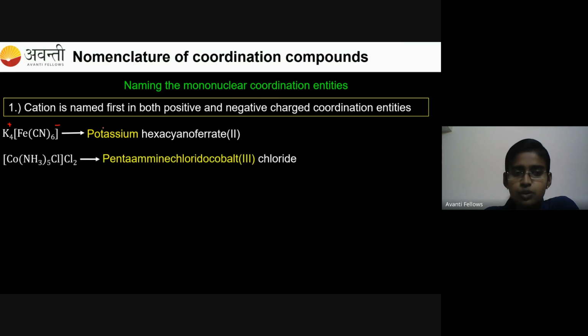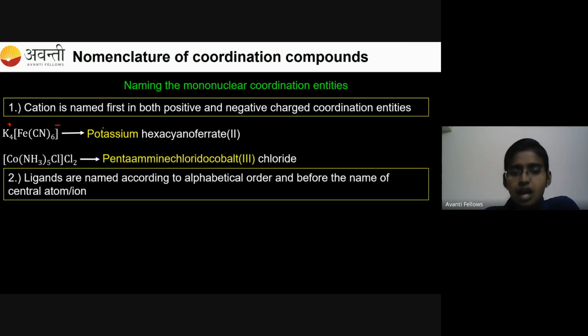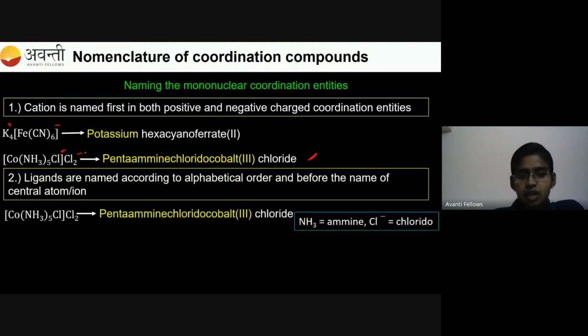Then the second rule is ligands are named according to alphabetical order and before the name of the central atom. Before the name of the central atom. Okay. So in the second example, which is here, the Cl minus is the anion. That's why they have started naming the compound with the complex. And the example for the second rule is the same compound. As you can see, if we have more than one ligand, here ammine and chloro, in this case you have to follow the alphabetical order.